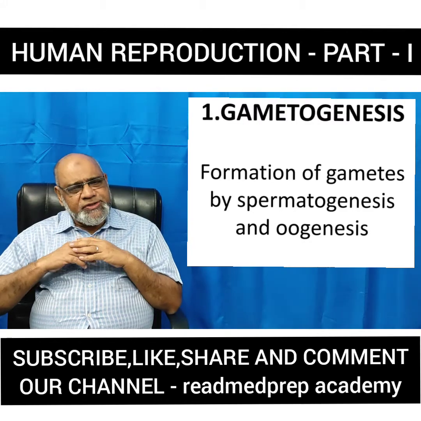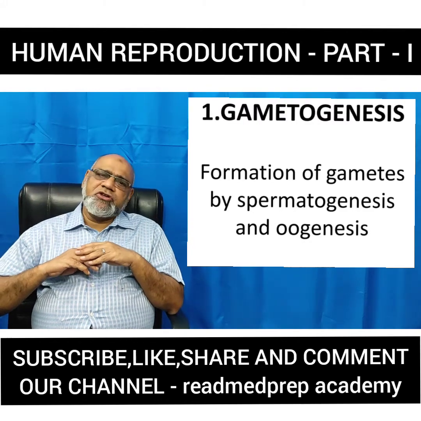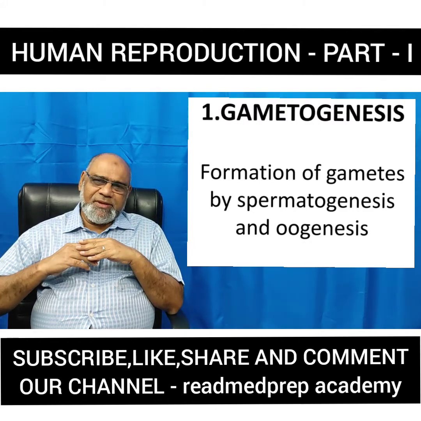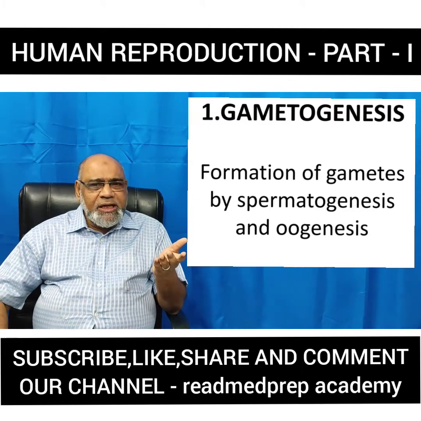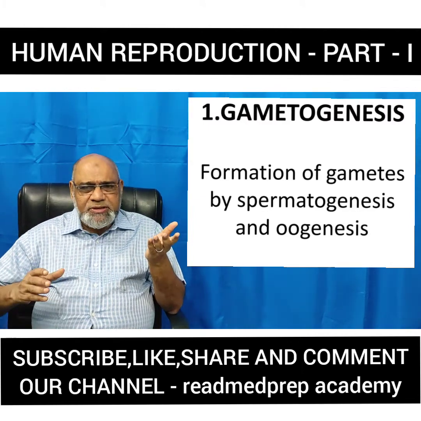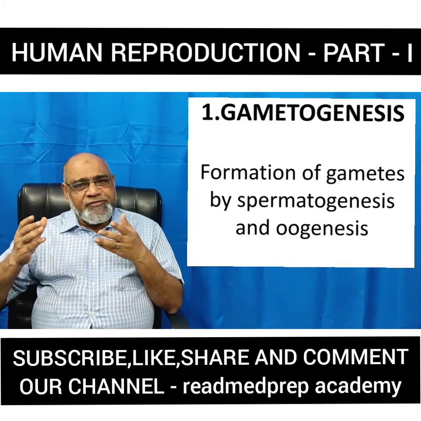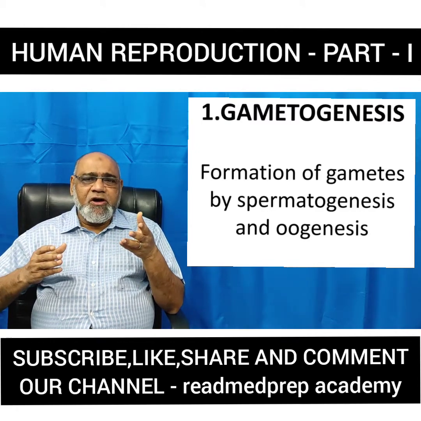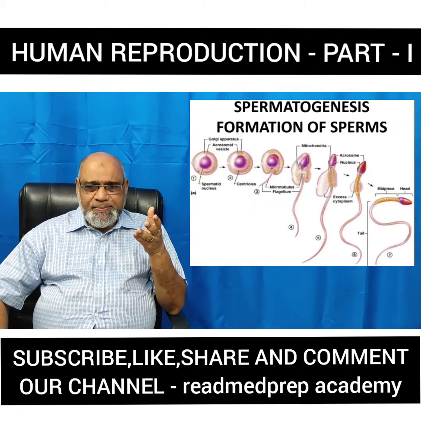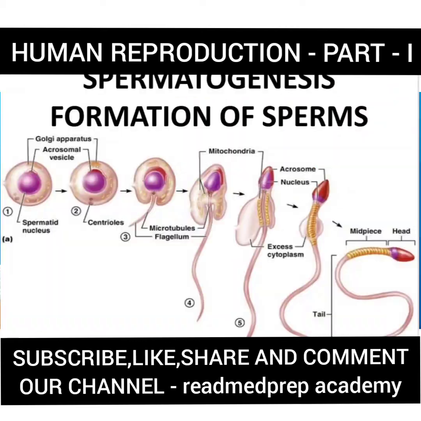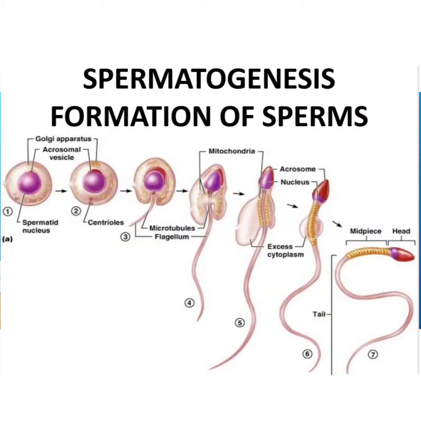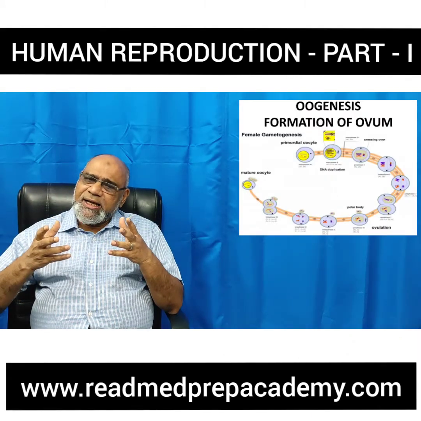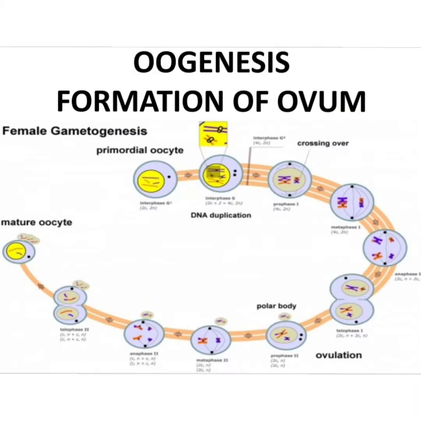What is gametogenesis? Formation of gametes. In the males, there is formation of sperms. In the females, there is formation of the ovum. Where does the sperm form? Sperm is formed in the testis. Where is the ovum formed? The ovum is formed in the ovary.